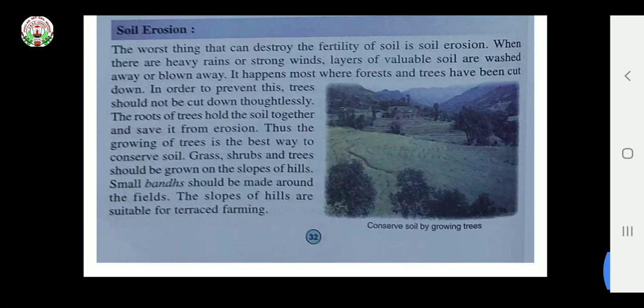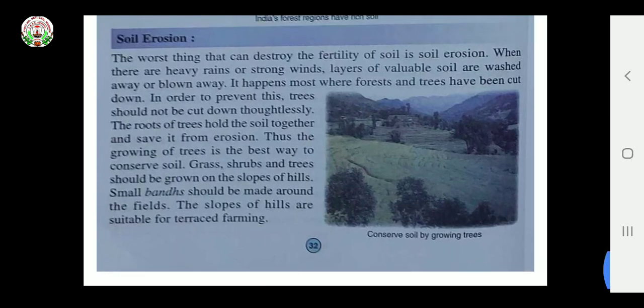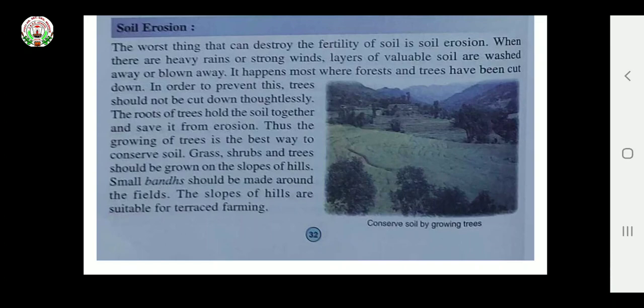Come to soil erosion. The worst thing that can destroy the fertility of the soil is soil erosion. When there are heavy rains or strong winds, layers of valuable soil are washed away or blown away. It happens most where forests and trees have been cut down. In order to prevent this, trees should not be cut down thoughtlessly. The roots of trees hold the soil together and save it from erosion. Thus, the growing of trees is the best way to conserve soil.